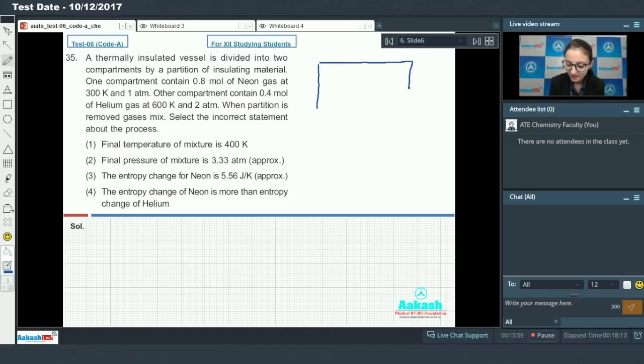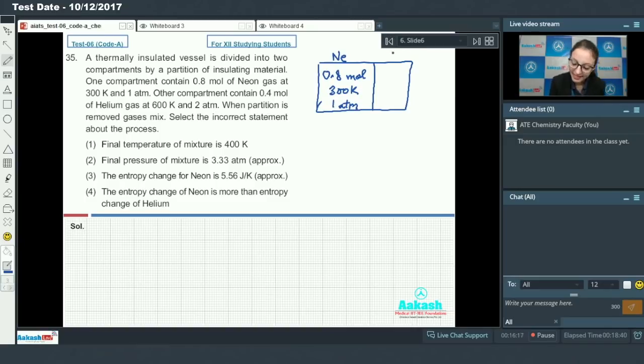There is a vessel और उसमें एक partition है insulated material की. In first compartment, which contains neon, 0.8 moles are present at 300 Kelvin at 1 atm.